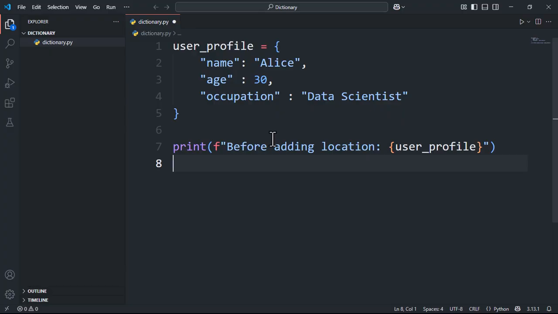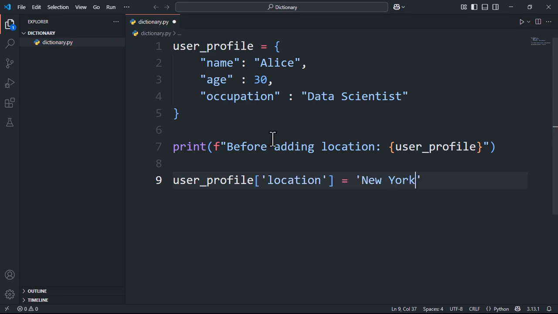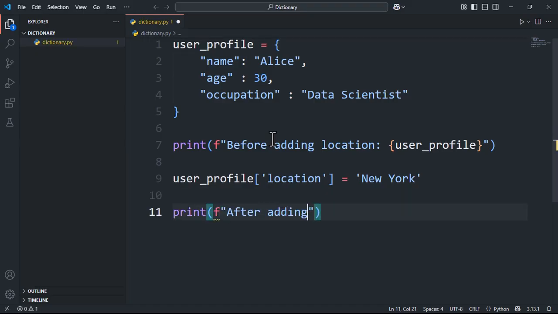Add the location to the dictionary. Type user_profile["location"] equals "New York". This adds a new key, location, with the value New York. Print the profile after adding location. Again, use print f "after adding location:" with user_profile. Same format as before. The updated dictionary will now include the location.